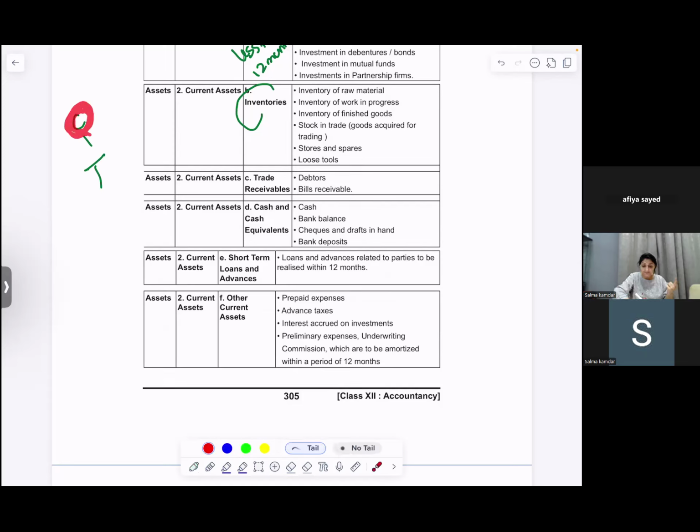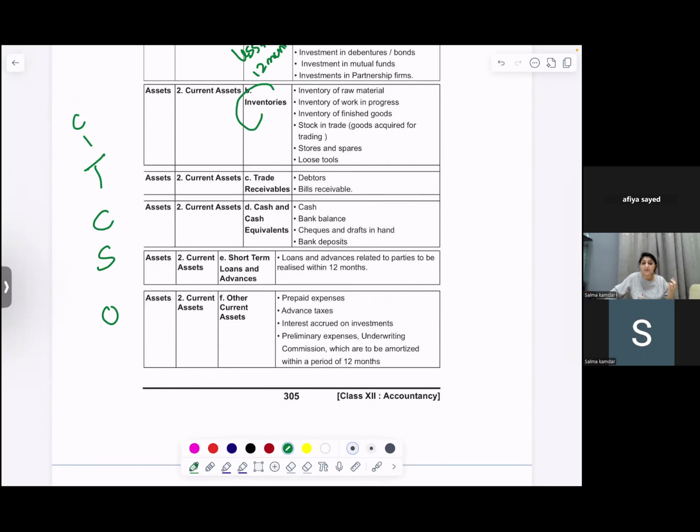Current investments, then inventories, then trade receivables, then cash and cash equivalents, then short-term loans and advances, and other current assets.